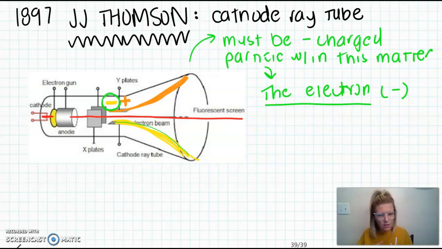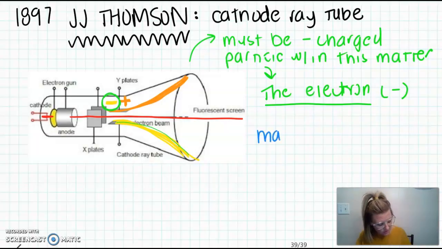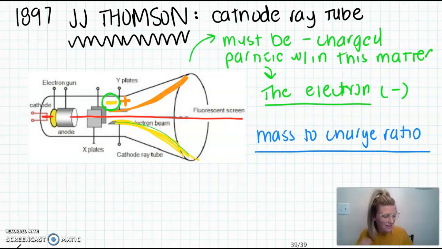But he did figure out that it wasn't just energy and that it did have some mass, okay? And the way he was able to determine that it had some mass was by looking at the mass to charge ratio, okay? Initially the thought was, well, could this just be a negative energy that's here?